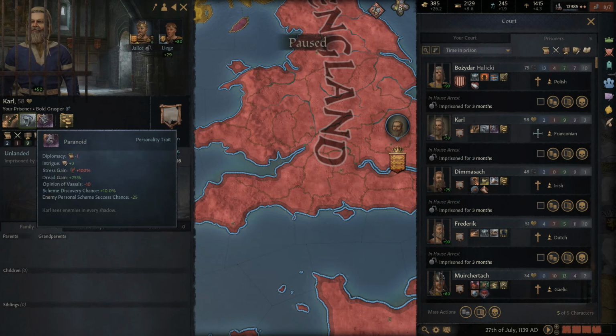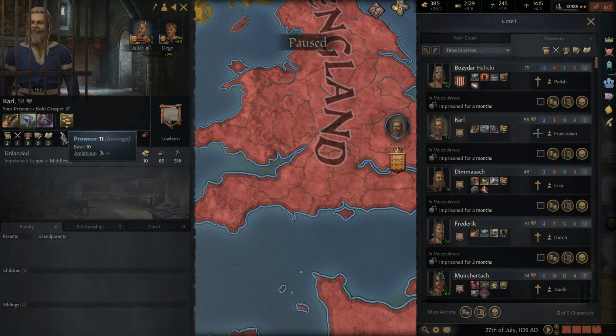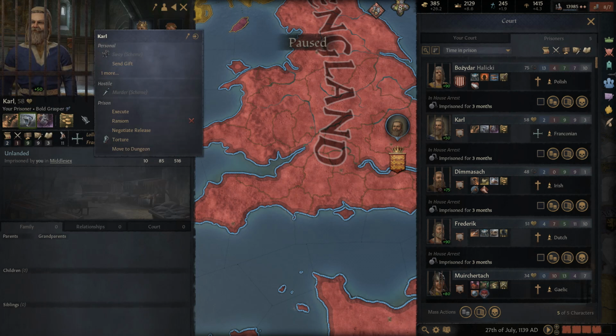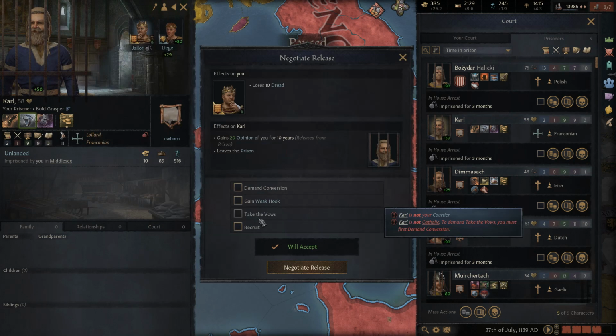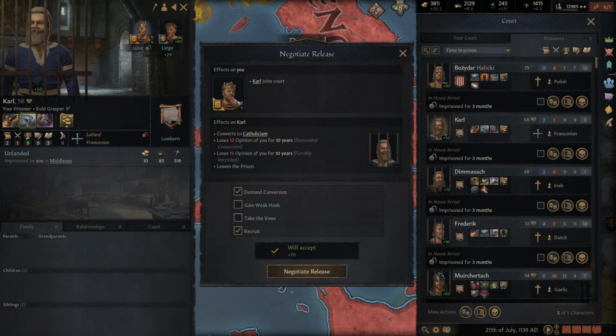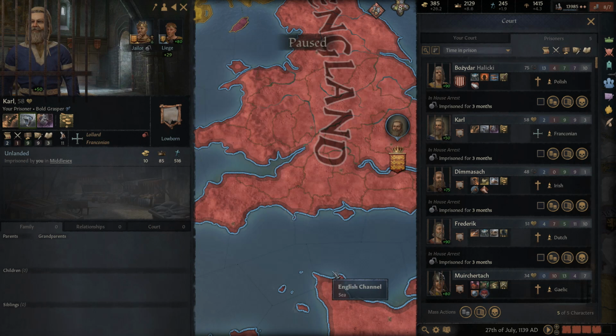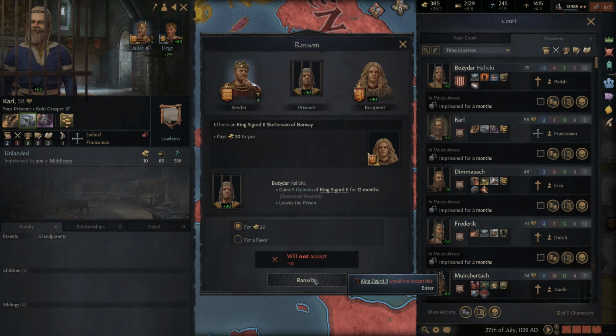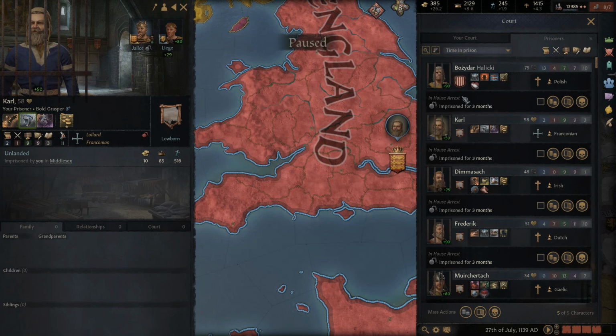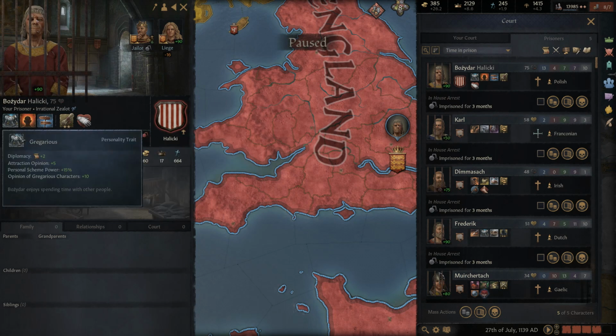Again, we'll take a look, and he's actually, again, he's an older guy. But yeah, he'll work. Yeah, we'll just recruit him too. We need to replace these knights, and we should demand his conversion. Could also probably get a weak hook. He's so desperate to get out of prison. He clearly doesn't like prison. I wonder why.